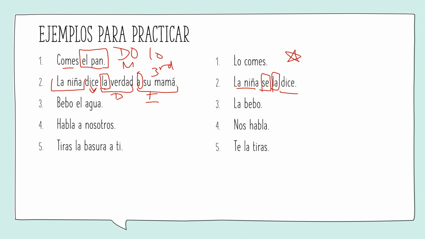Our third example, bebo el agua. Once again, to whom does not really fit here. It's pretty much a what. What do I drink? The water. Do take note, it says el agua, and we have el there, but agua is actually feminine, so it is la bebo. Número 4, habla a nosotros. Again, we have this a right here, which tells me it's happening to somebody. So over yonder we have nos habla. Número 5. Tiras la basura a ti. We have our verb. We have our direct object, the what, and then finally we have an indirect object, to whom. So I change her over, te la tiras.